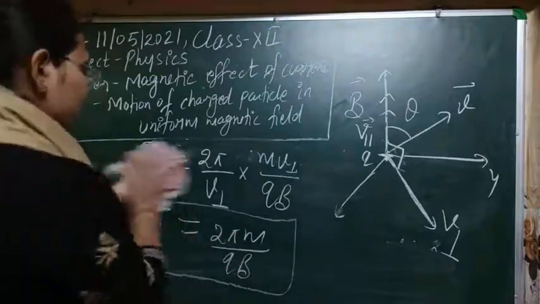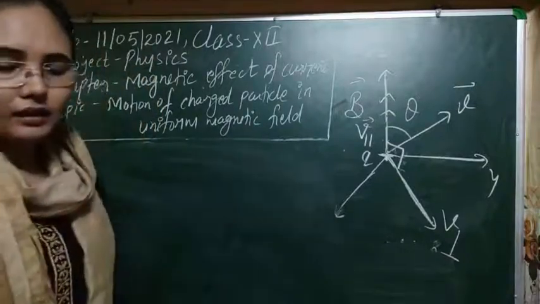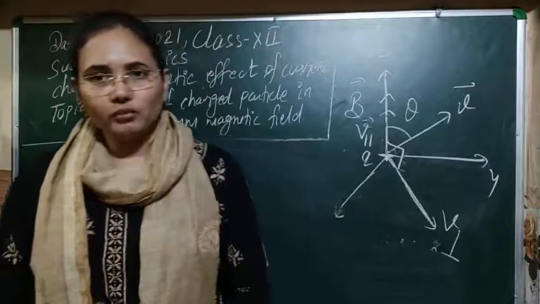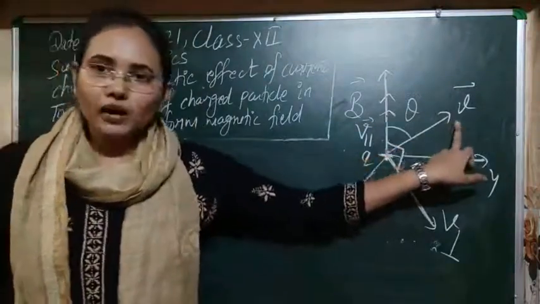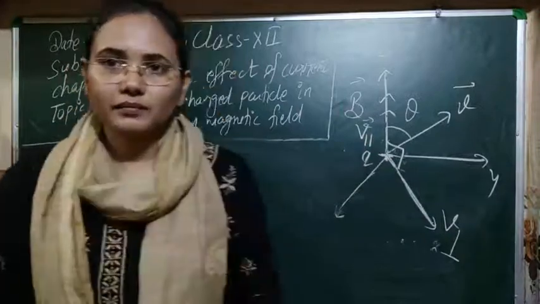Clear, I think. So the final point is that a particle will do two kinds of motion when it moves at an arbitrary angle to the magnetic field.